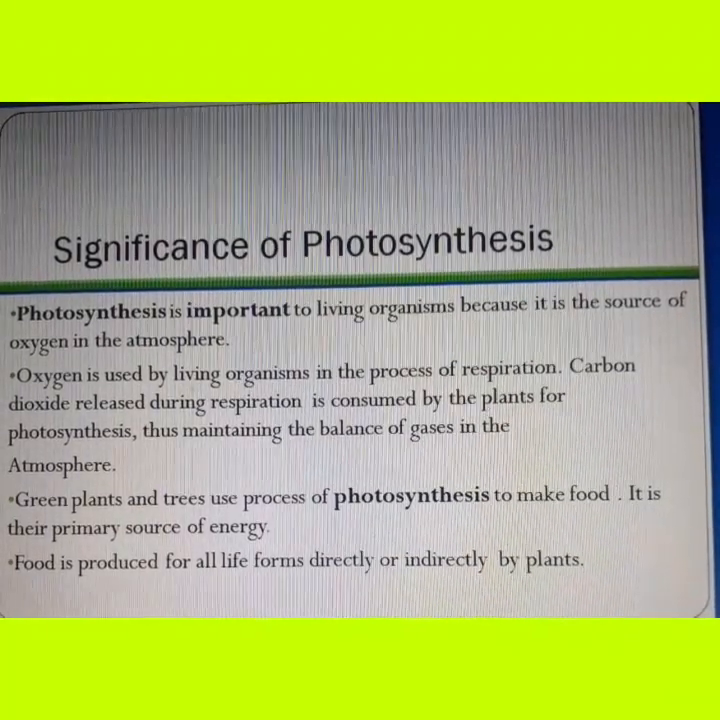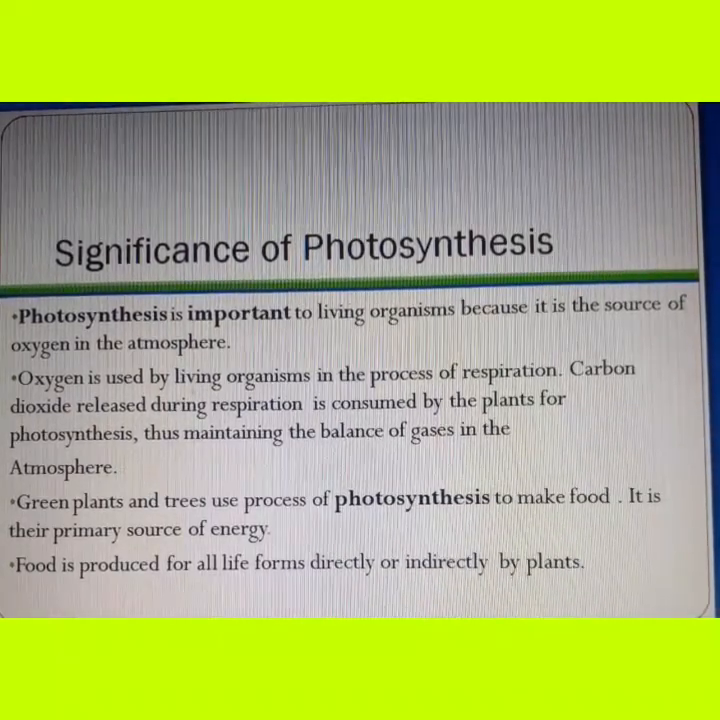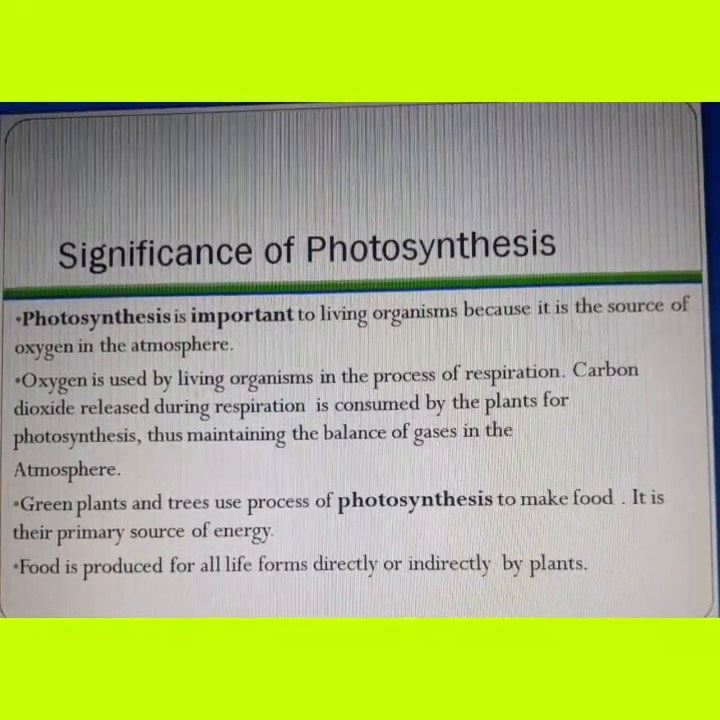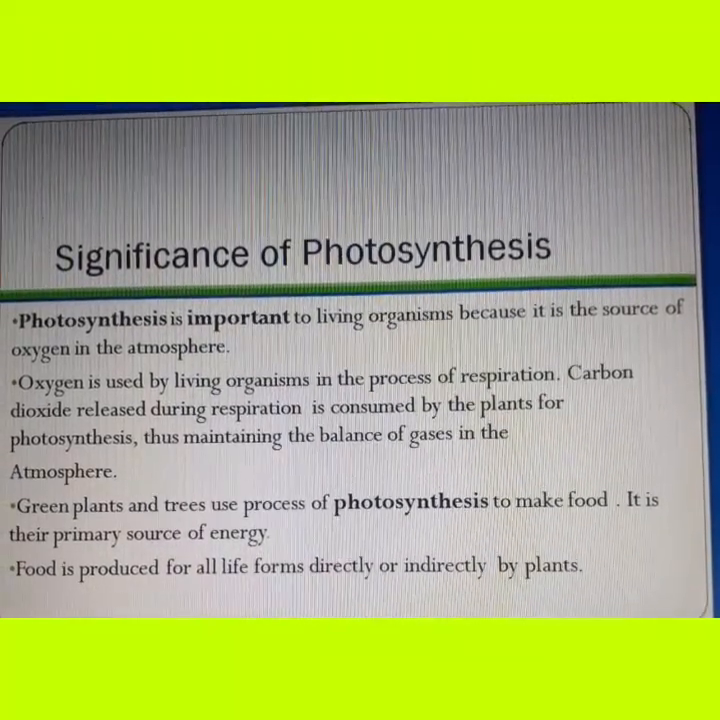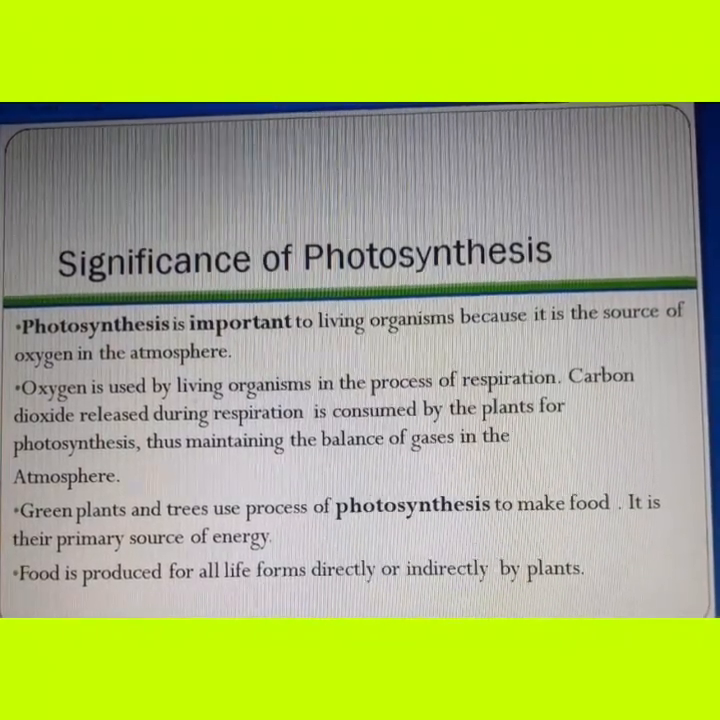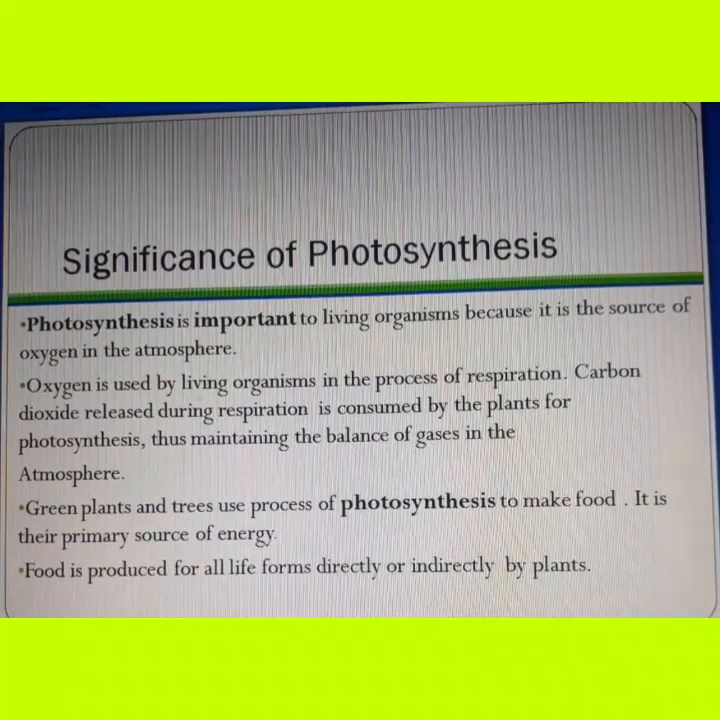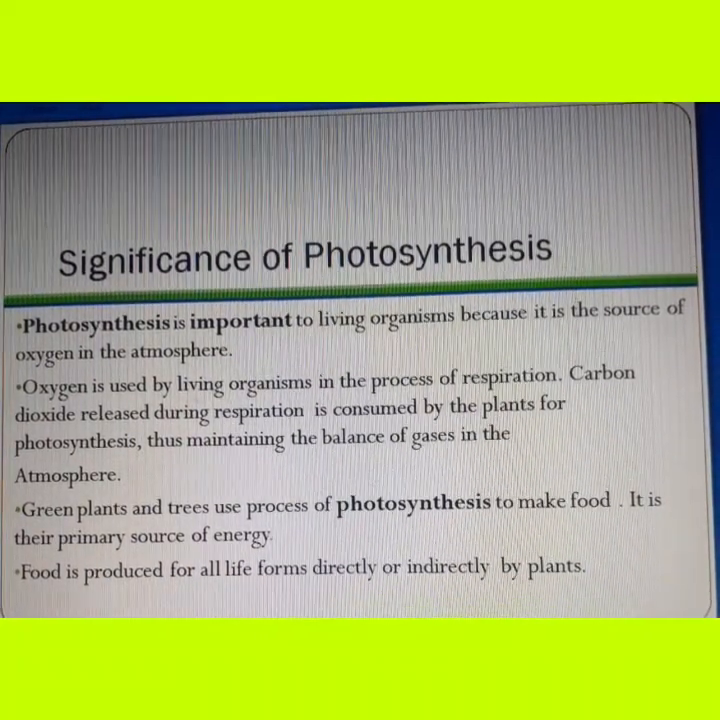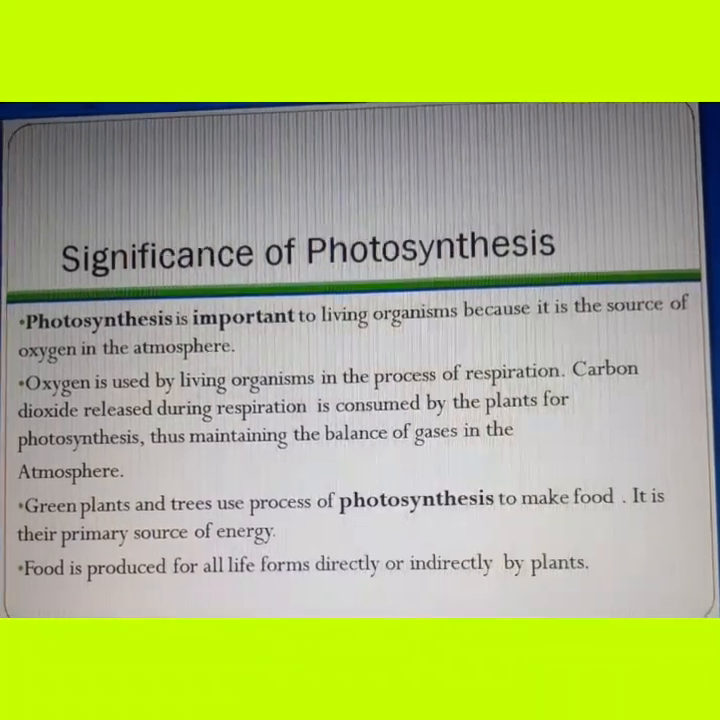Green plants and trees use the process of photosynthesis to make food. It is the primary source of energy for living beings. Food is produced for all life forms directly or indirectly by plants. Hence, we can say that photosynthesis plays a very important role for all living beings.